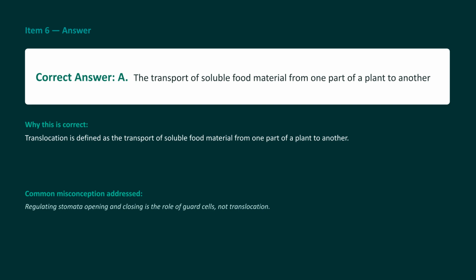The correct answer to item 6 is A, the transport of soluble food material from one part of a plant to another. Think of location, moving food from one location to another inside the plant. Misconception alert.